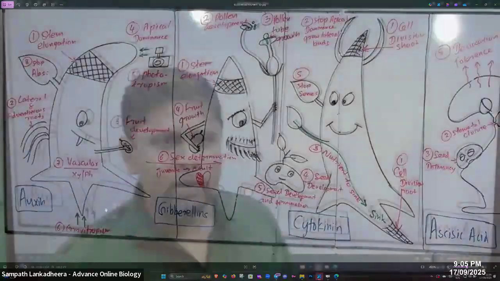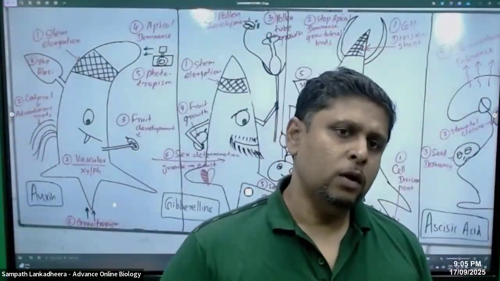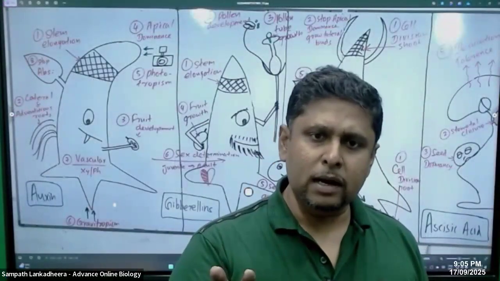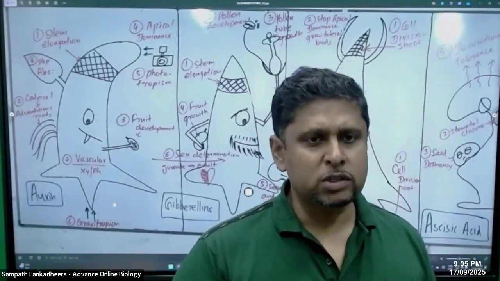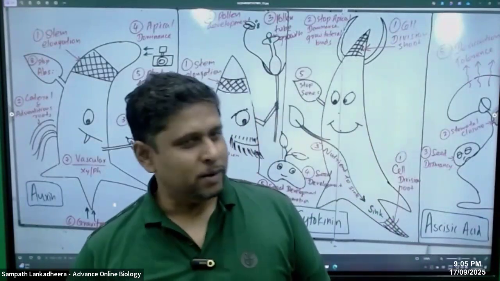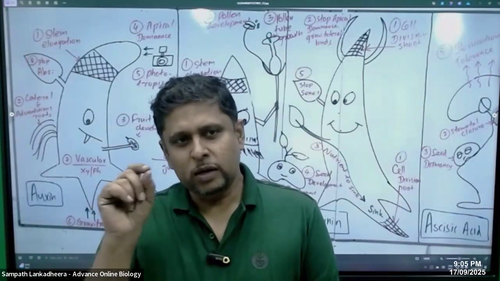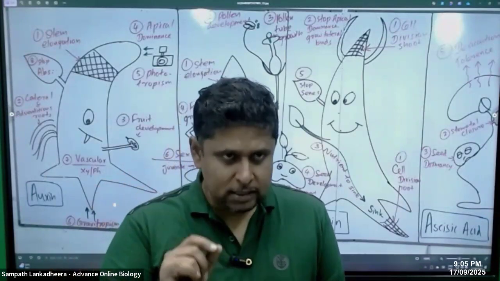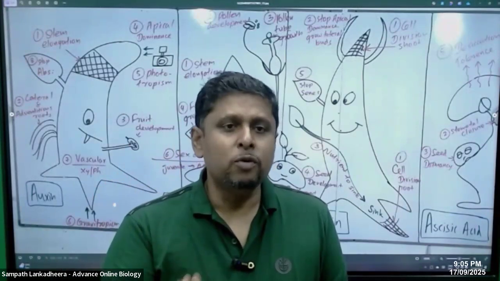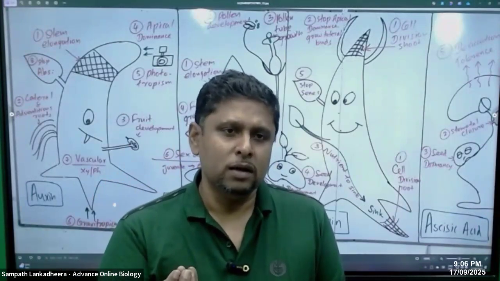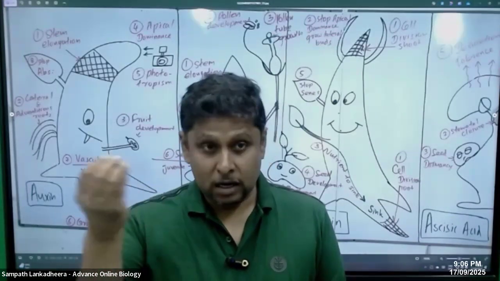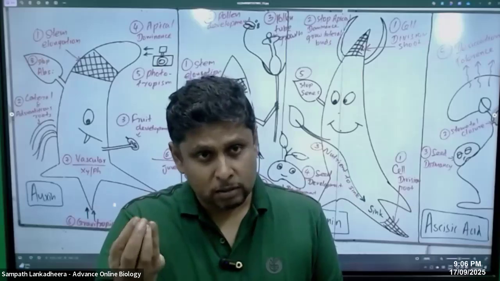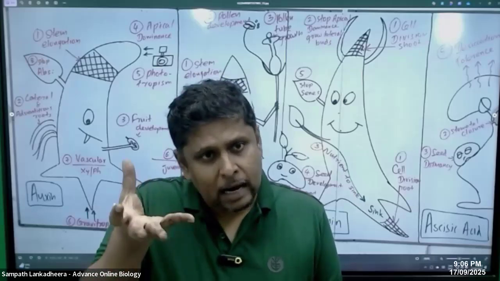Fruit growth and fruit development are different. There was one question in today's 2025 paper on fruit development and fruit growth. Development is the initial formation of the fruit. Growth is, once the basic structure forms, it enlarges.